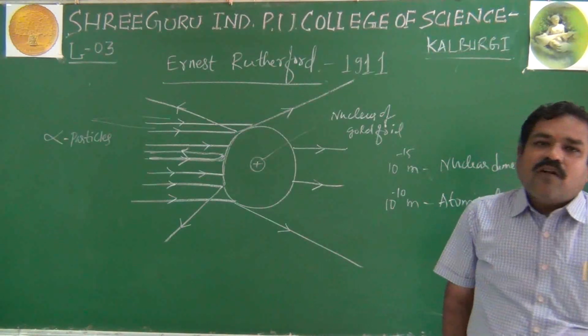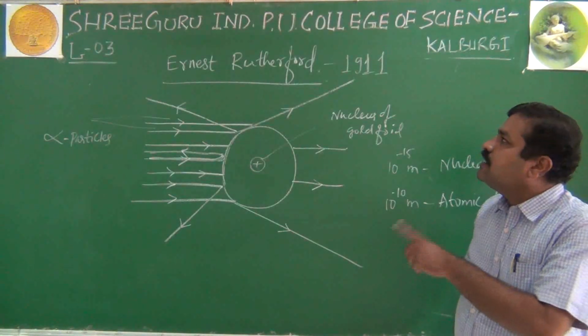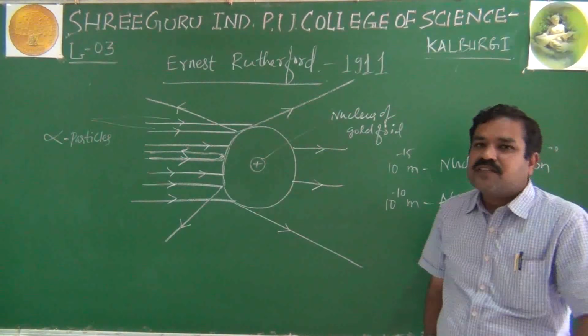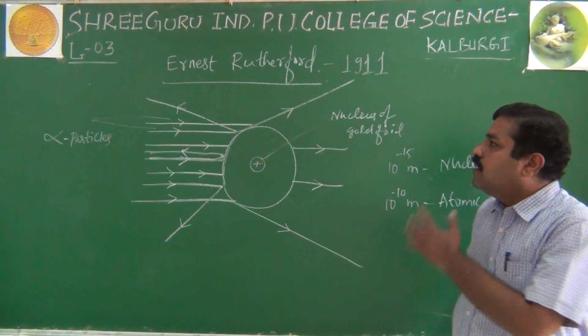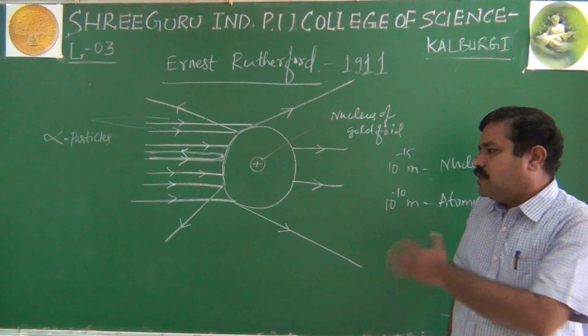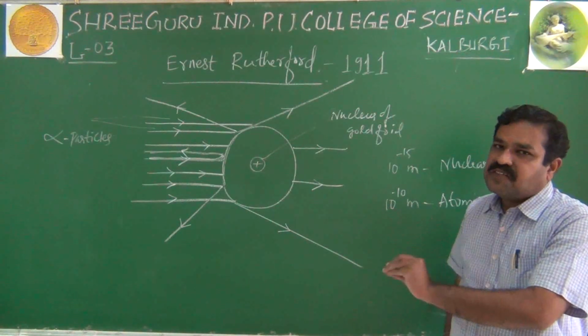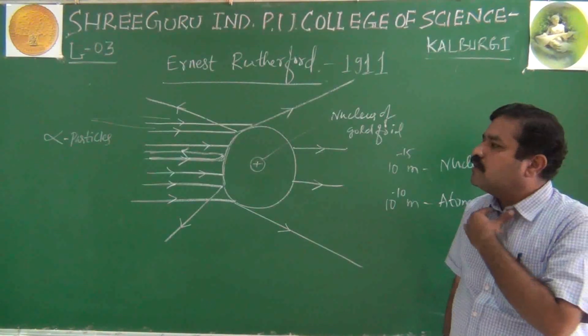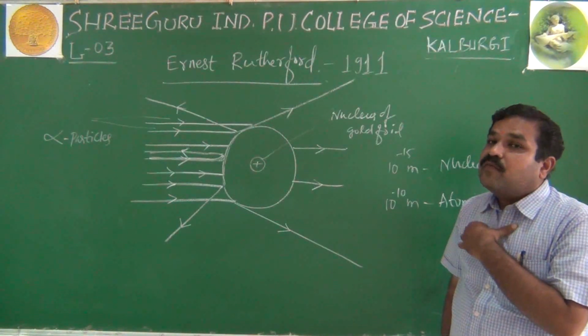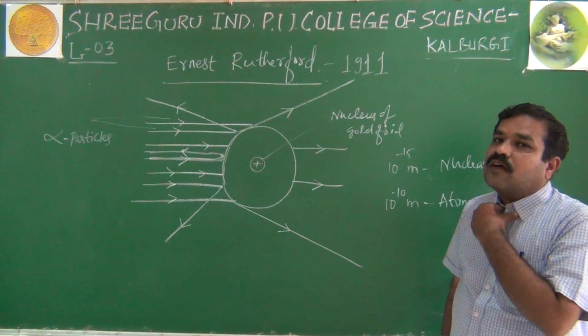But this model could not explain the stability of atom. So, in order to overcome that, in the year 1911, Ernest Rutherford along with his research students Geiger and Marsden conducted the alpha scattering experiment. I explained this experiment along with the diagram, observations and conclusions. Tomorrow's class I will continue with the Rutherford model of an atom. What are the postulates of the Rutherford model of an atom? What are its merits and what are its demerits?